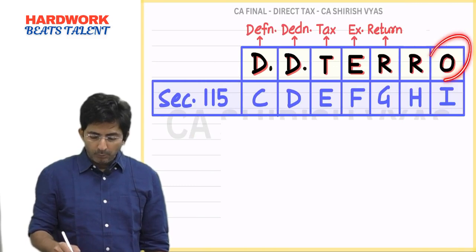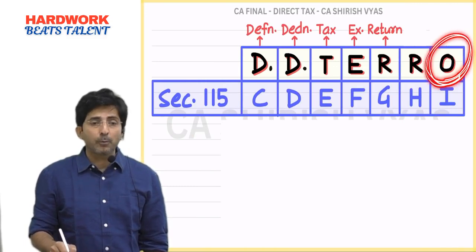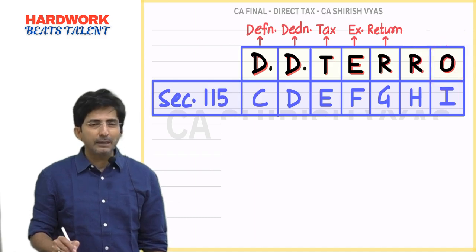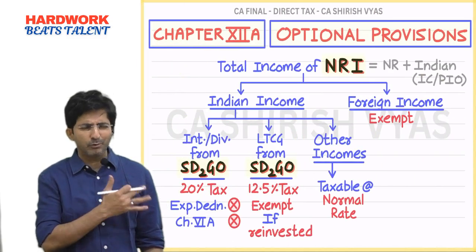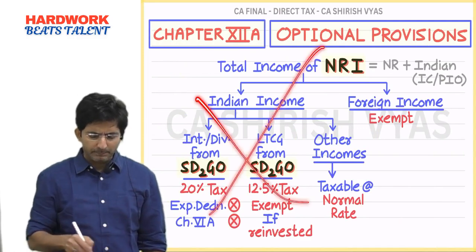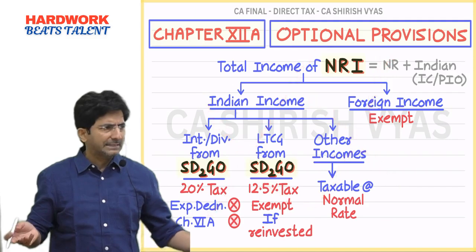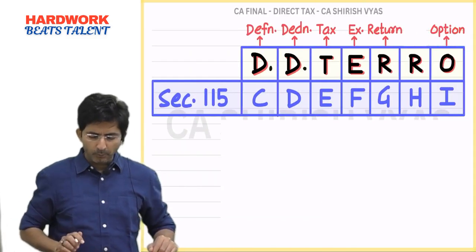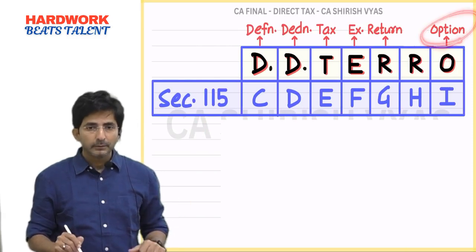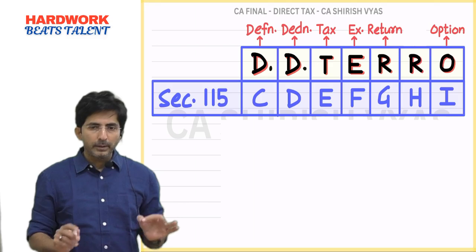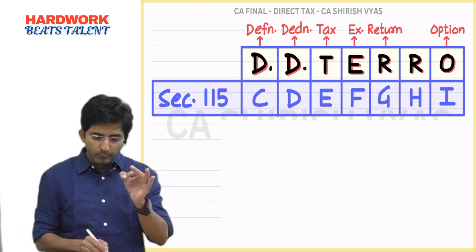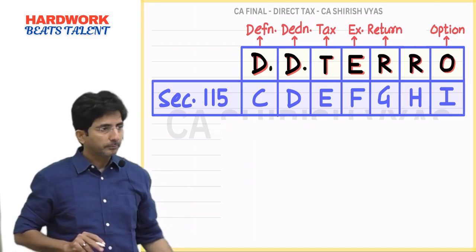O stands for optional. These are optional provisions. Like my brother says, I don't like all this special provision. Okay, then scrap this. You can pay tax as per normal provisions. So these are optional provisions. O for option. I have made a keyword to remember, DD Tarot, and with this keyword, you can remember which section also.